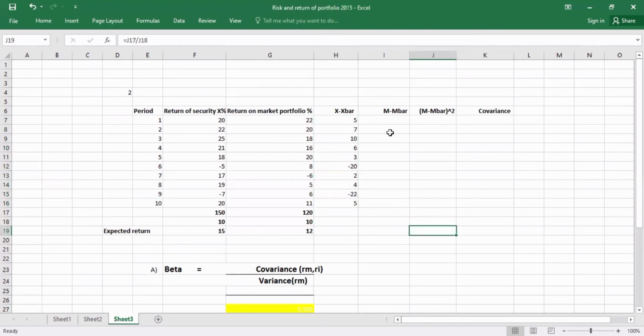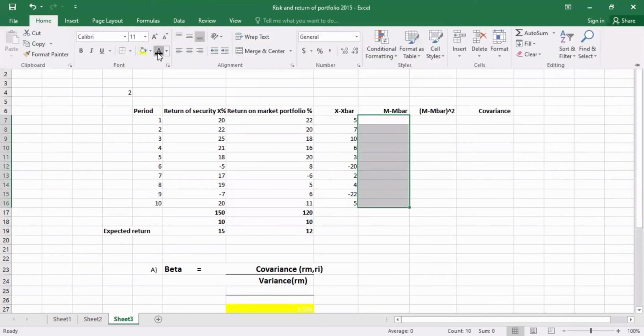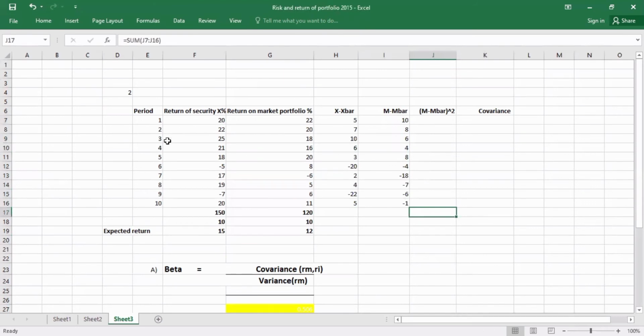Then next, M minus M bar, calculated the same way as X minus X bar. In the first period, the market portfolio is given as 22. 22 minus 12, the answer became 10. Likewise, we have to calculate M minus M bar for each period. The next one is M minus M bar power of 2.